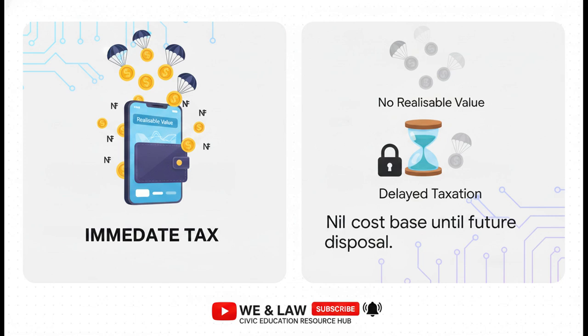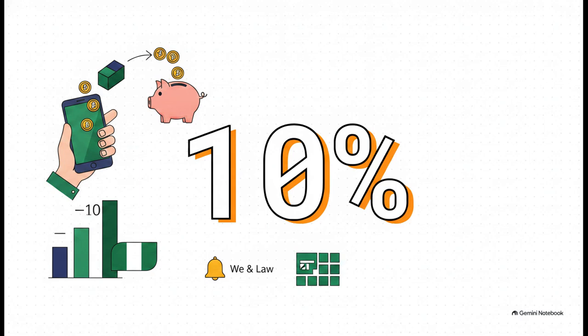However, if the airdrop has no realizable value upon receipt, meaning it's practically worthless when you get it, your cost base is recorded as nil. In that scenario, you only pay tax if and when you eventually sell it for a profit down the line. And I really want this number to stick in your head, 10%. Airdrops that have immediate value, along with any mining rewards you get, are explicitly treated as passive income under these new guidelines. That means they get slapped with a 10% withholding tax immediately upon receipt.